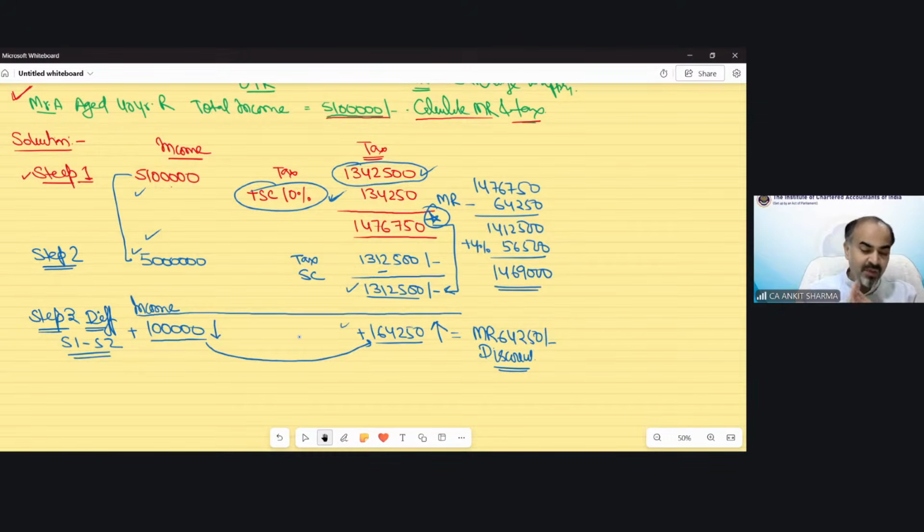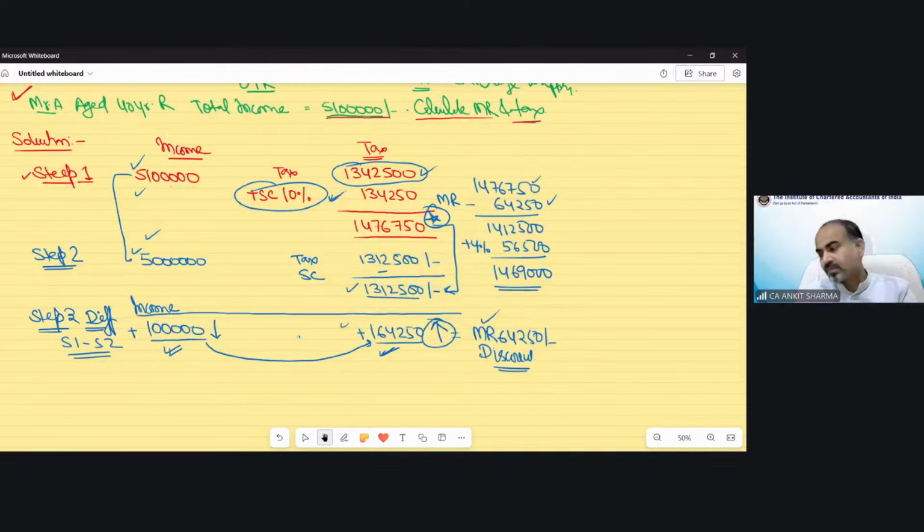And let me tell you, students, there is no new concept. Step 1, you just need to calculate your tax on whatever income is given in the question. Step 2, you need to calculate tax on that income up to which there is no surcharge. Then step number 3, you find out the difference. So if the tax is higher than income, the difference would be your marginal relief that you can claim as a discount from your final tax liability.